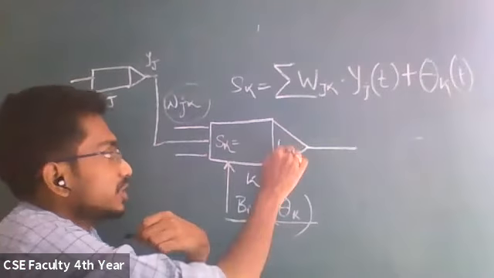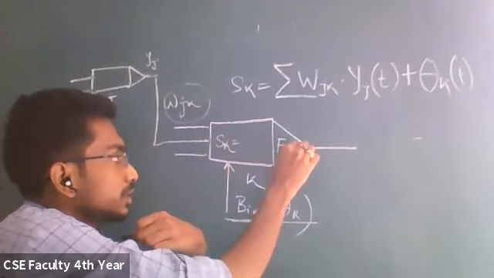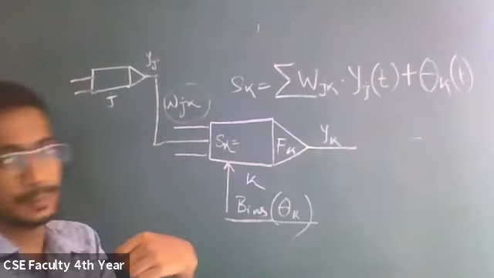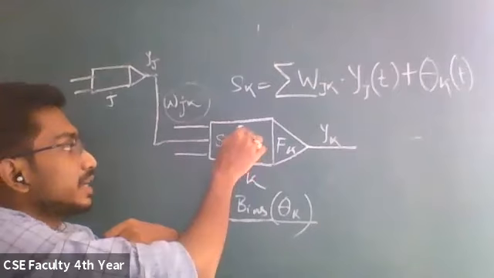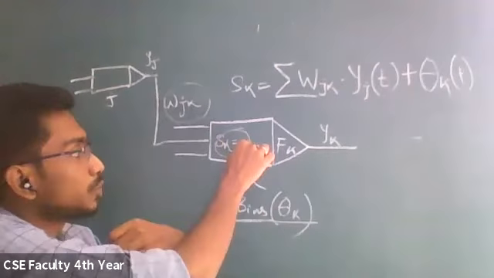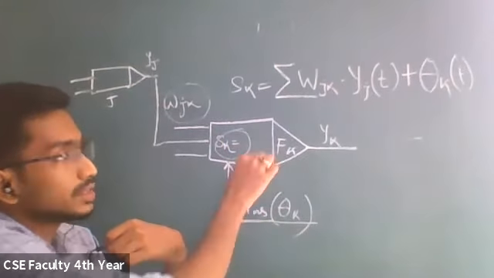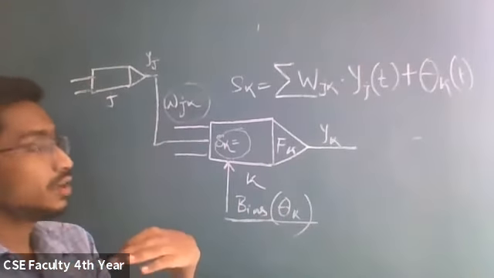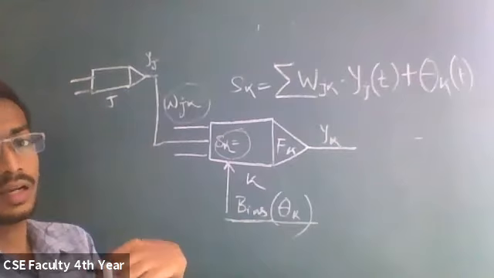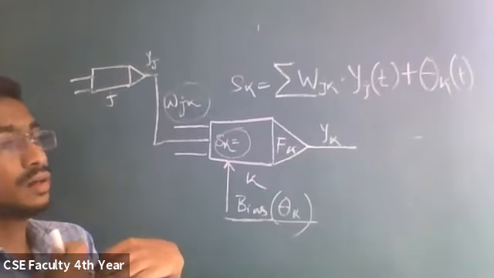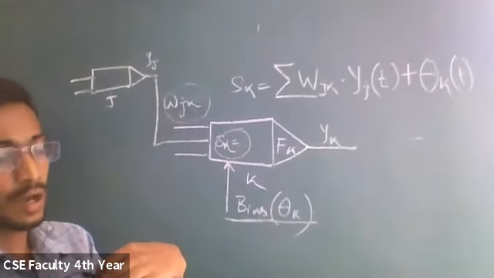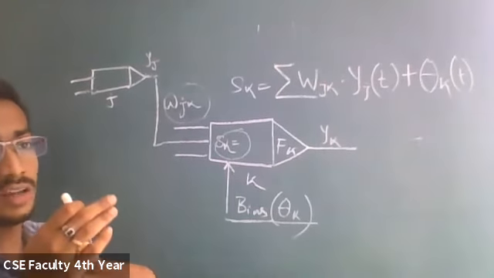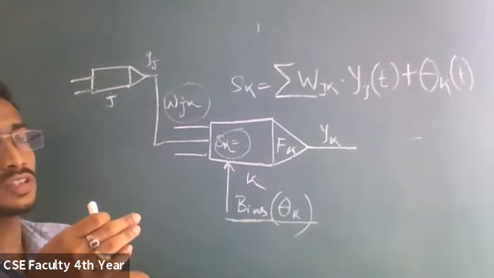Here the activation function fk will be there, and the corresponding output to be generated is yk. This is sk, the propagation rule. In this propagation rule we have the bias, and this bias will make a delay on the activation function, that is, some delay in the triggering of the network. So what is this triggering term? I have used this triggering term. What does it mean actually?